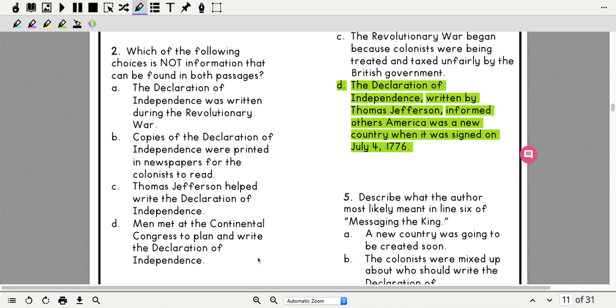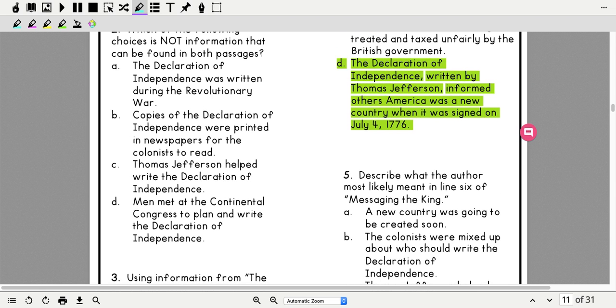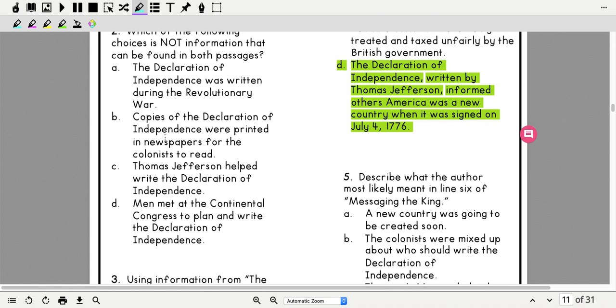So as I'm looking at this, I'm focusing in on this word not. I have to find something that is not in both passages. And so right here, it talks about the Revolutionary War in each passage. So I know that's not it. So B says copies of the Declaration of Independence were printed in newspapers for the colonists to read. And I do see that in bold.